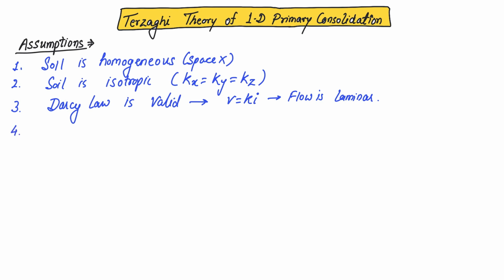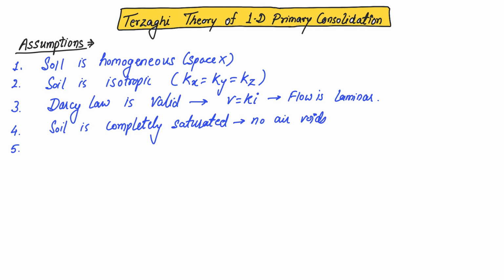Now, the next assumption is that soil is completely saturated. If I am saying that the soil is completely saturated, that means no air voids are present. And if there are no air voids, I can also say that no initial compression will occur in this soil because there is no air present. So this fourth assumption excludes the possibility of initial compression in the soil due to the expulsion or compression of air.